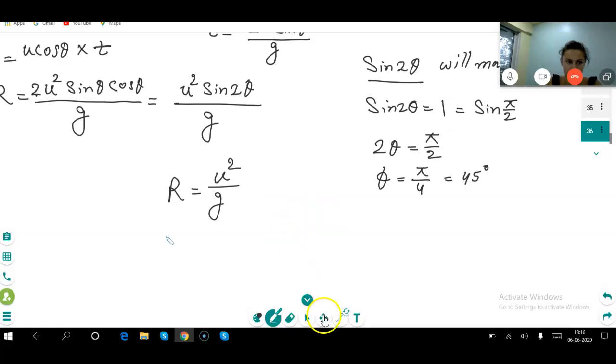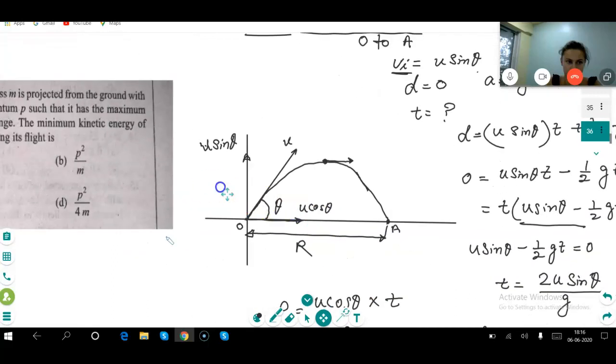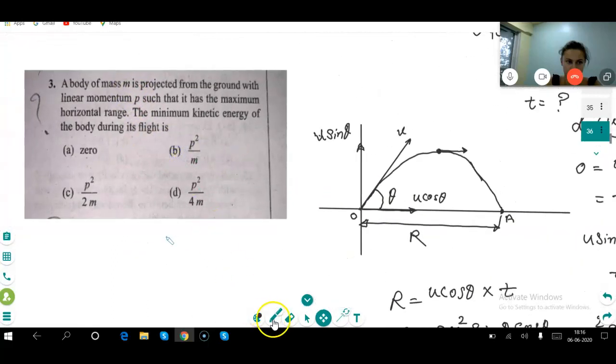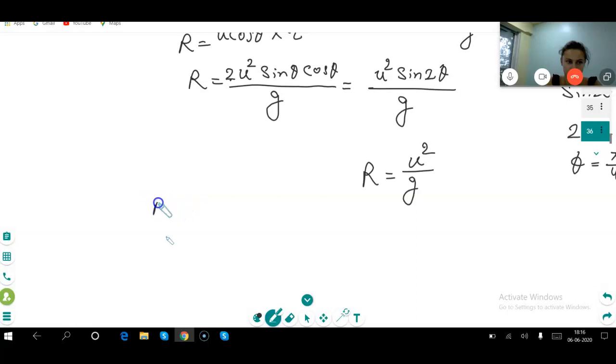And u is how much? Please tell me. Here m is given, but they have not given the u value. P is equal to m into u. So u is going to be p divided by m. Correct? Yes. Now you tell me what we actually want.